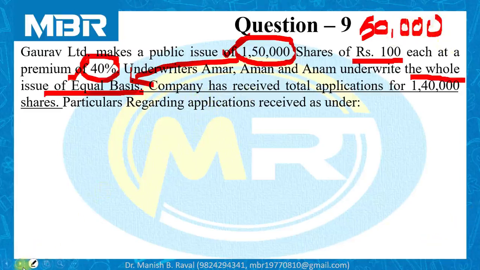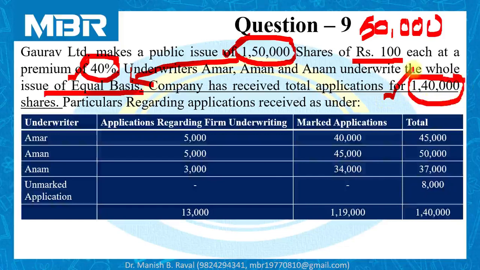The company has received total applications for 1,40,000 shares. Total number of shares issued by the company is 1,50,000 and total number of applications received by the company is 1,40,000. Particulars regarding applications received are as under. Here, information regarding the total number of applications received by the company is given in a specific table. Underwriter, applications regarding firm underwriting. In the second column of the question, information is given regarding firm underwriting.